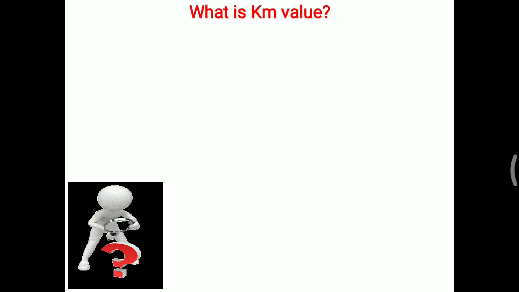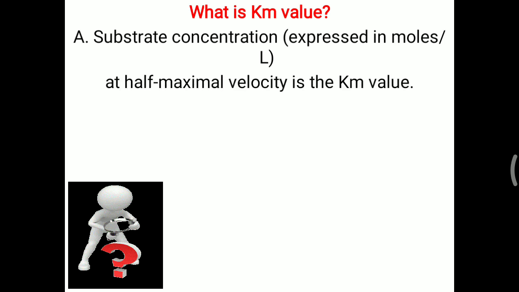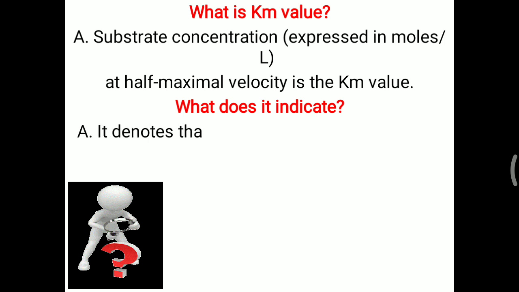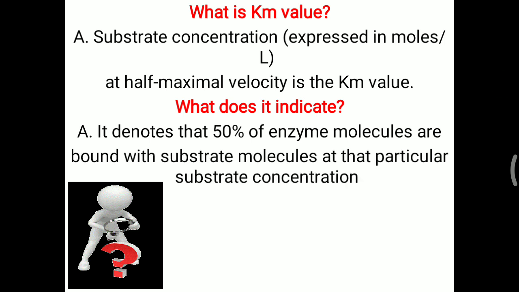So what is the Km value? The Km value is defined as the substrate concentration, expressed in moles per liter, at half maximal velocity. Most frequently asked: what does it indicate, or what is the importance of the Km value? Basically Km denotes that 50% of enzyme molecules are bound with substrate molecules at that particular substrate concentration.